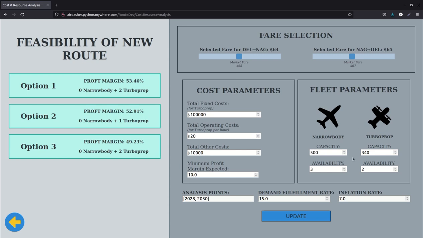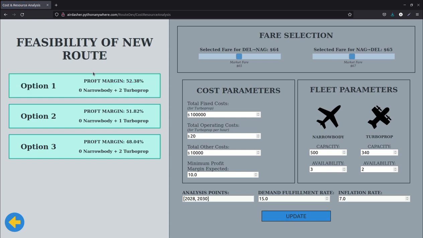Fleet parameters basically mean how many narrow body and turboprop flights are available in my fleet and what capacities they carry. And we also have other parameters such as analysis point. What this means is that in 2028 we let the model reanalyze the demand and capacity, and if required, in 2028 it can add new aircraft to the given route. This just provides an additional layer of flexibility in terms of the strategy of adding flights to our route. And we have a couple of other parameters here, so let me just update.